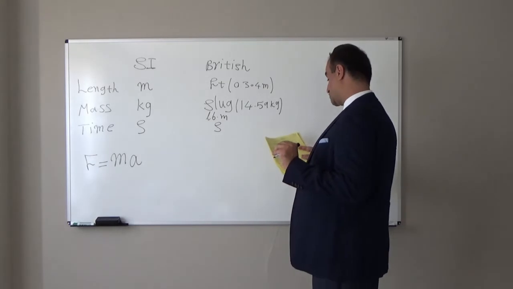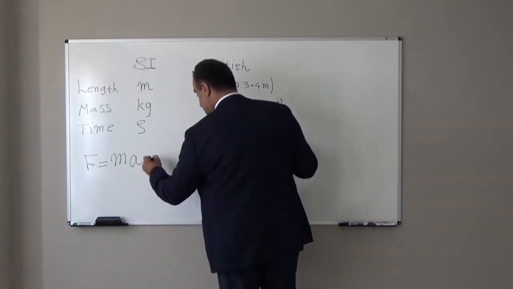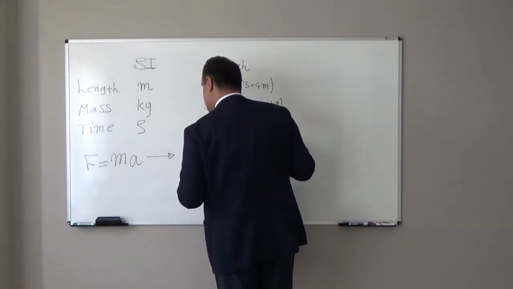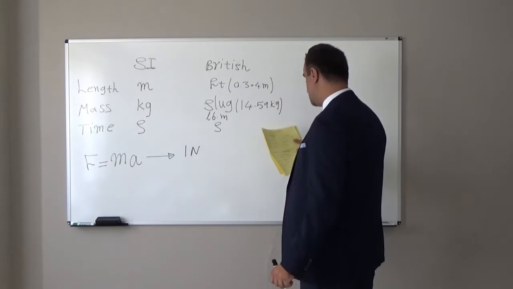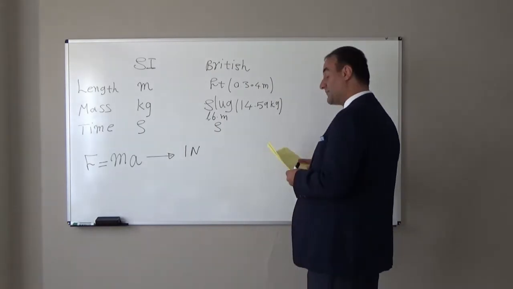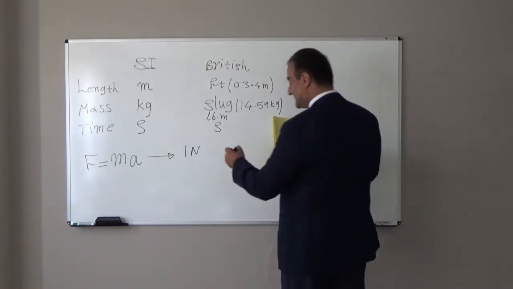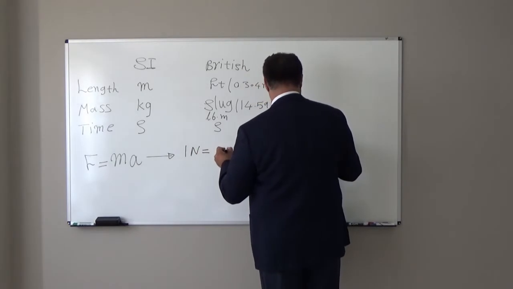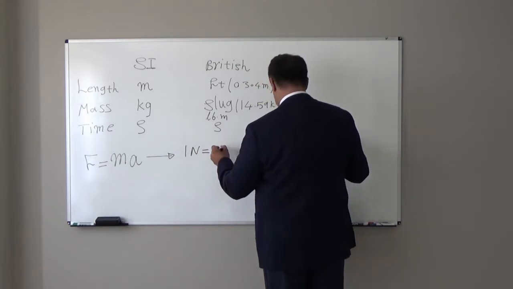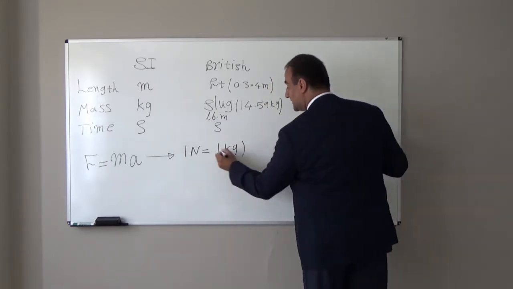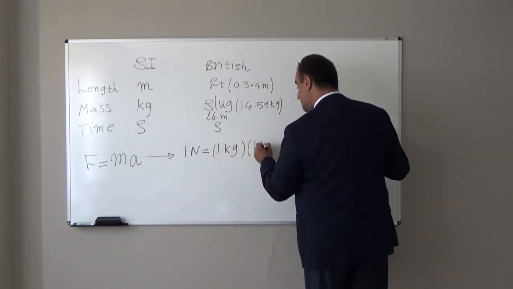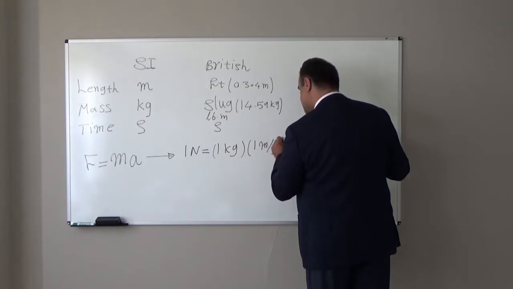How about force? The force unit in the SI system is Newton. What is the Newton? Newton is the force required to accelerate an object with a mass of 1 kilogram at 1 meter per second square.